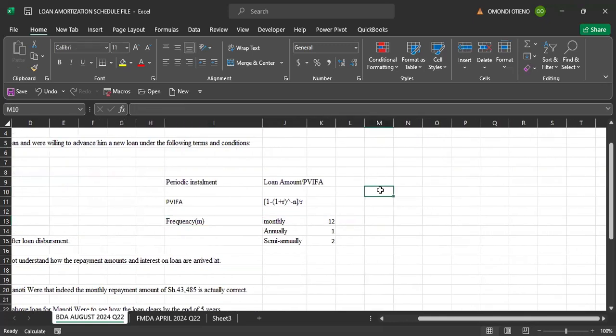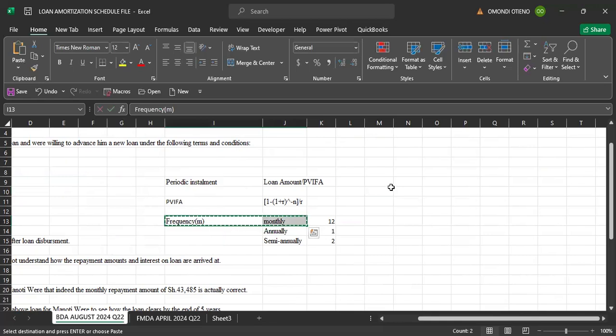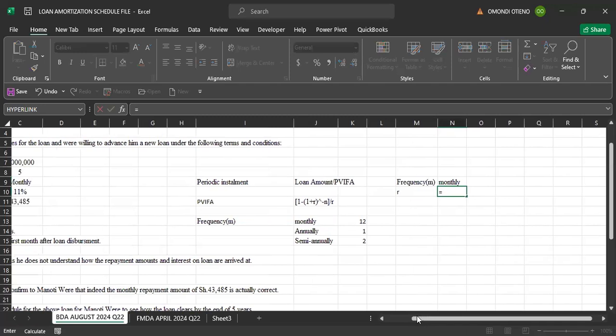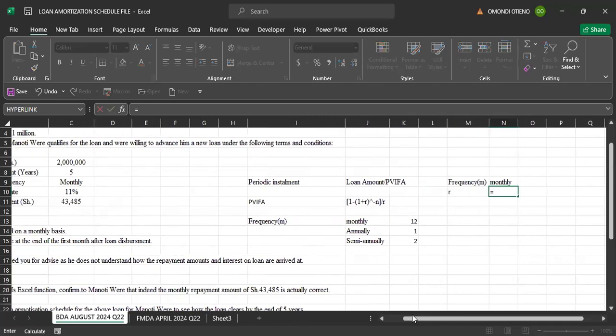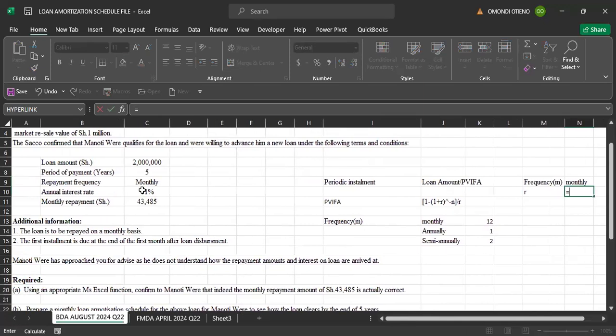So are we able to get now the adjusted rate based on the loan payment frequency, now that it's done on monthly basis? Our frequency as per the question is monthly. So are we able to get R, the adjusted interest rate? The adjusted interest rate will be the annual rate, which is this, divided by the frequency.